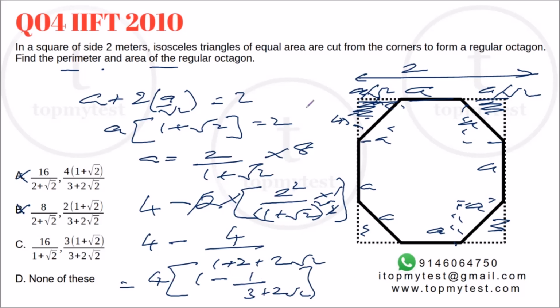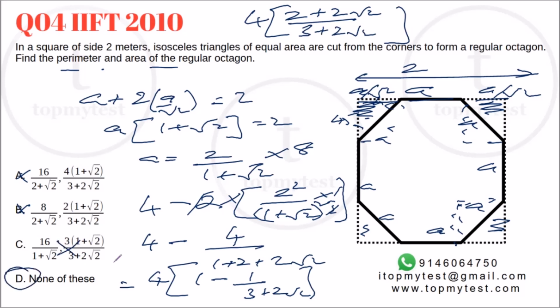So that will be 4 into 3 plus 2 root 2 minus 1, which is 2 plus 2 root 2, divided by 3 plus 2 root 2. Which of them does it? This does not satisfy. Option D will be our correct choice.